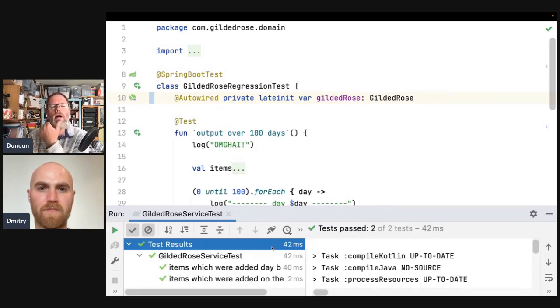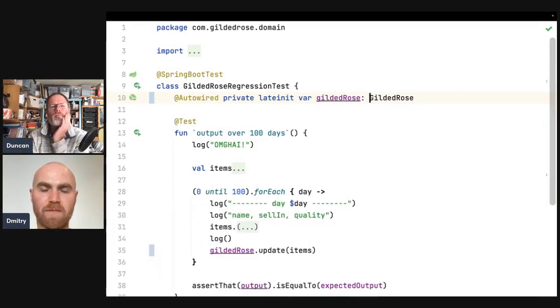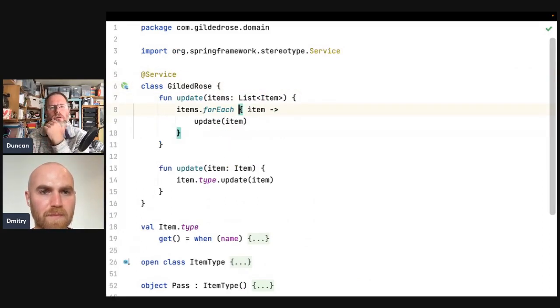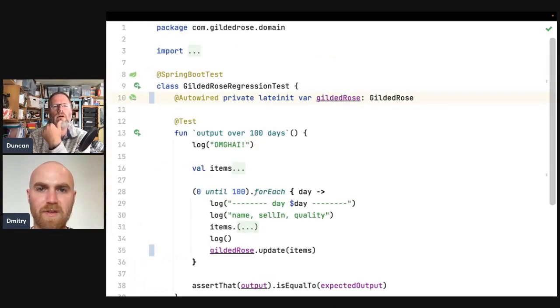Yeah. So what does Gilded Rose look like? It's marked as a service, which I guess is some way of telling Spring that it should be wired, but this has no dependencies at all. So is there any reason we shouldn't just create one of those in our test? Yeah, we could, I think. Literally could do that.